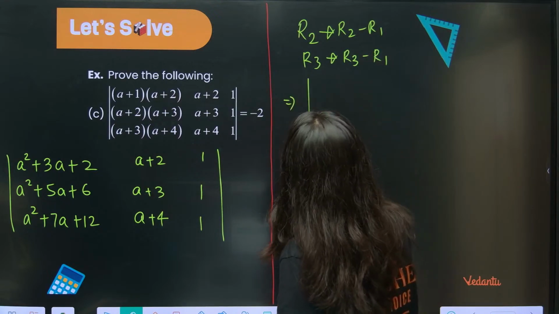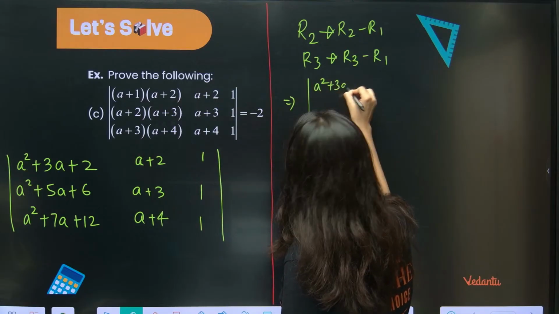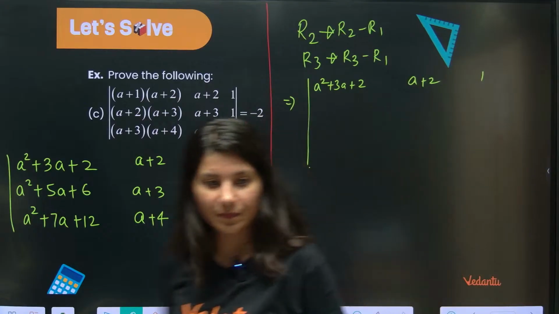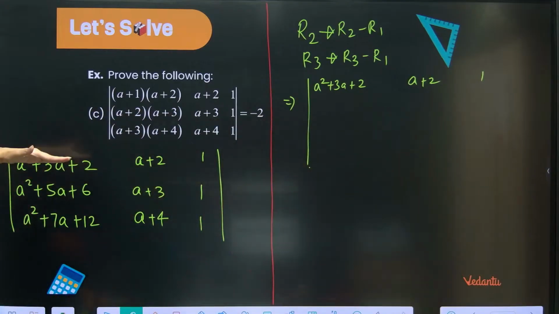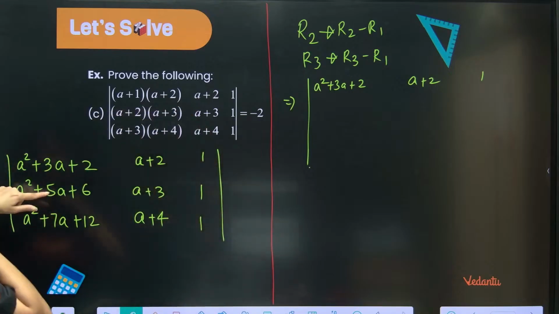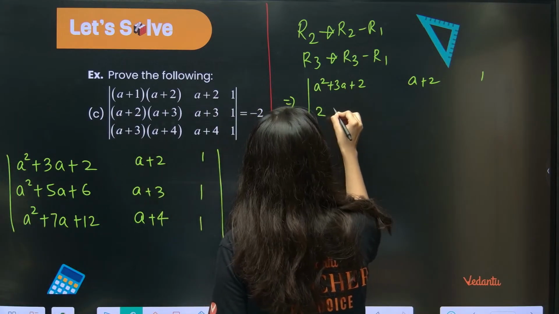Now your determinant, tell me. Ma'am, first determinant, which is A square plus 3A plus 2, this is A plus 2, this is 1. Now subtract: R2 goes to R2 minus R1. So do it. Ma'am, this is 2A plus 4, 2 times A plus 4.